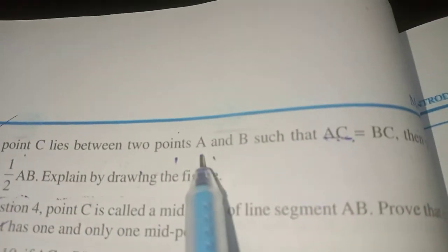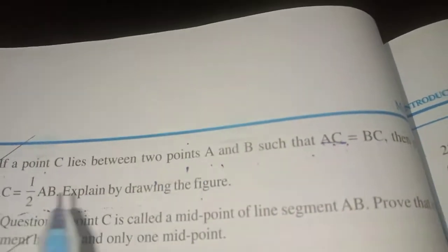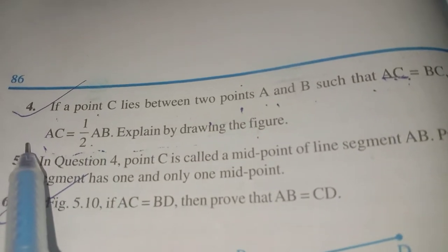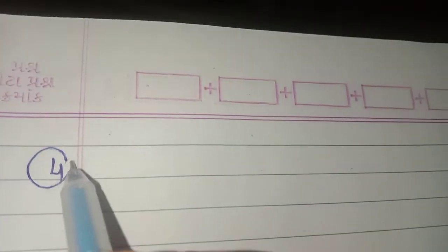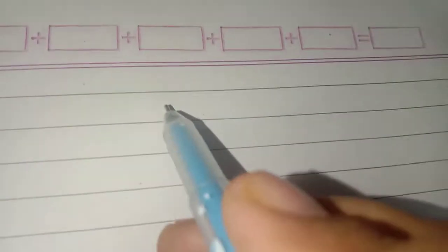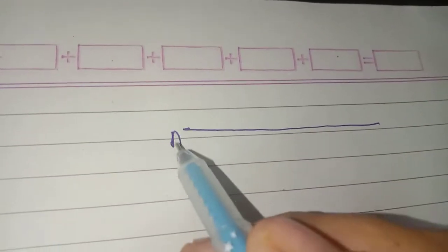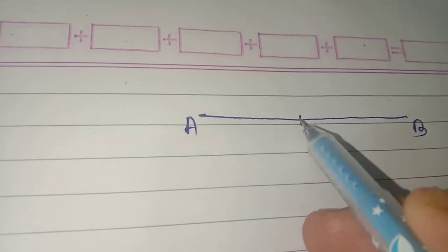So what is given? If a point C lies between 2 points A and B such that AC is equal to BC, that is the given part, and what you have to prove? We have to prove that AC is equal to half AB. So let's prove it with the diagram. Now question number 4. First I will draw the diagram here, that is AB and C is lying somewhere.